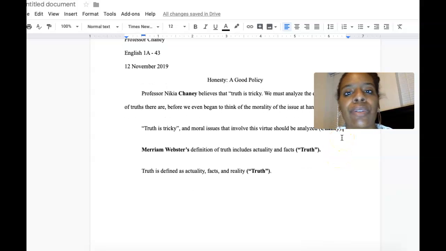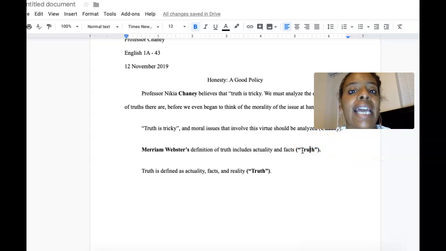Dictionary citations are a little different. And for this essay, you only need the two. You need the personal interviews. You should have at least one or two of those. And then the dictionary definitions. For the dictionary definitions, you must have a citation at the end. You must have the parentheticals at the end.